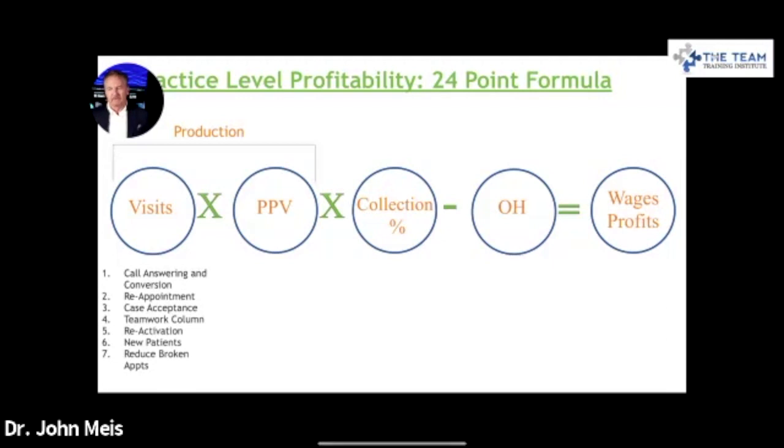So when it comes to visits, these are the 7 things, put in pretty much order of difficulty. Fixing the phones is a huge thing. People don't understand how little of the incoming calls they capture. And when I say calls, I really mean contacts, because now people are texting to the office, they're going on web chat, and they are emailing. So we get contacts from a lot of different places. How well are we capturing all of those? And then how well are we converting them to appointments? So there's 7 there.